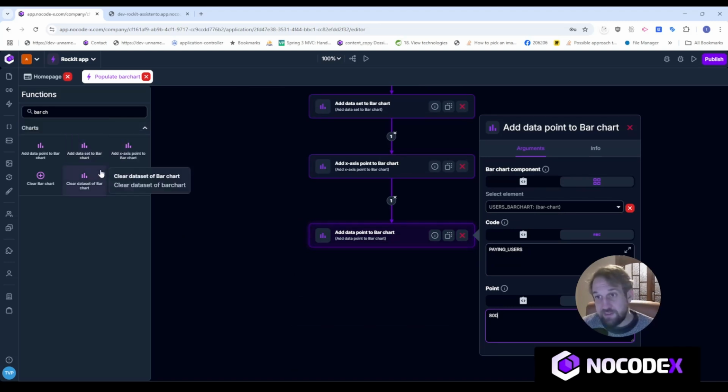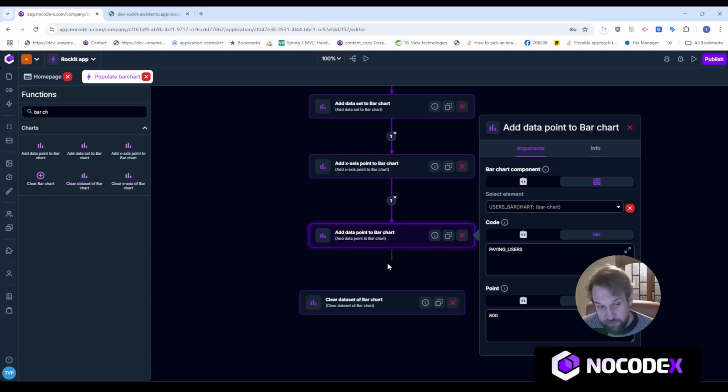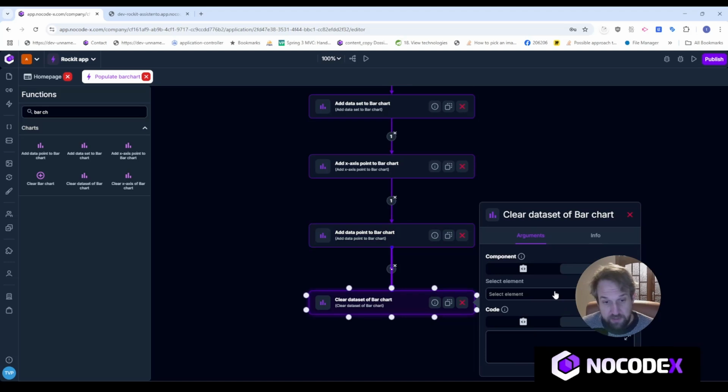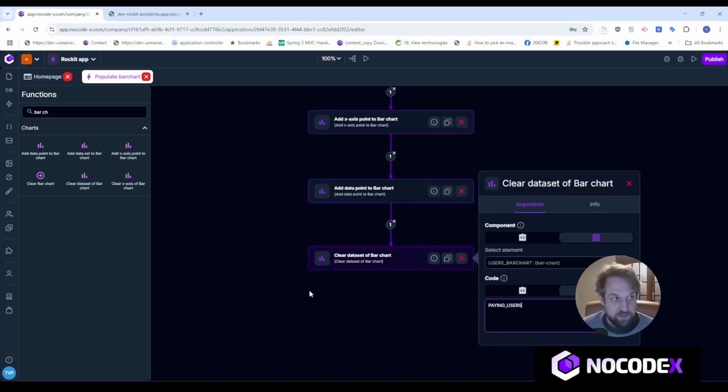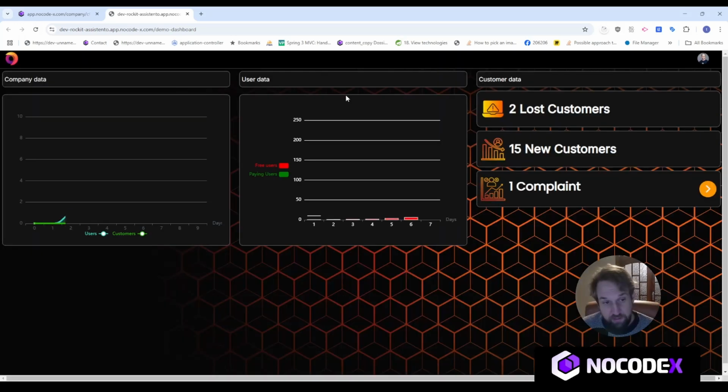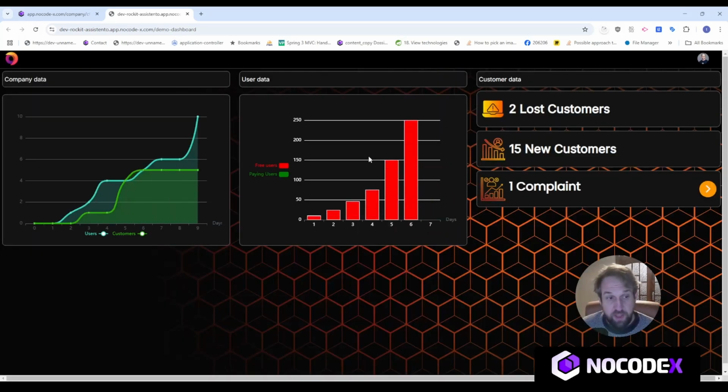Let's clear an entire set of our bar chart, an entire data set. And what this actually does is it clears the values of a data set. So let's do that. Let's clear the users bar charts, and let's clear the paying users like this. And then you'll see we'll only have the red bars. So the paying users data set is gone. And this can be done with a data set that you put in statically or one that you put in dynamically. It does not matter.